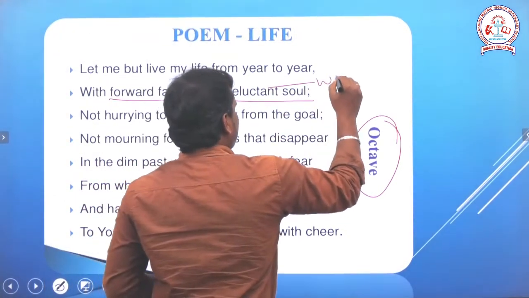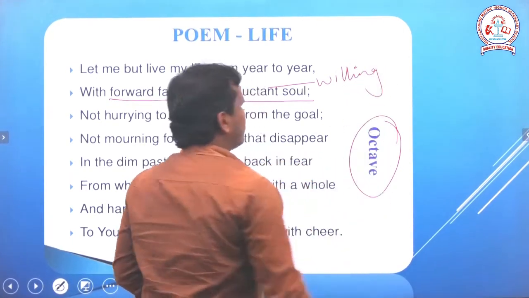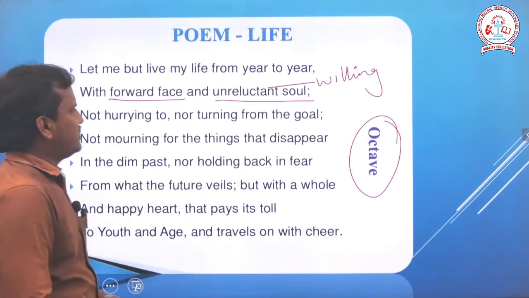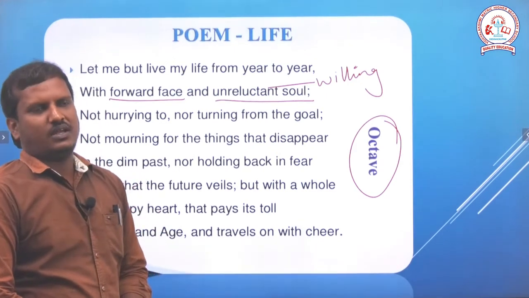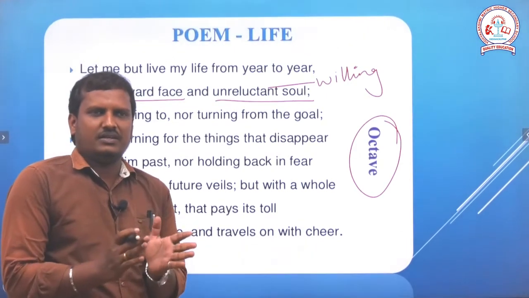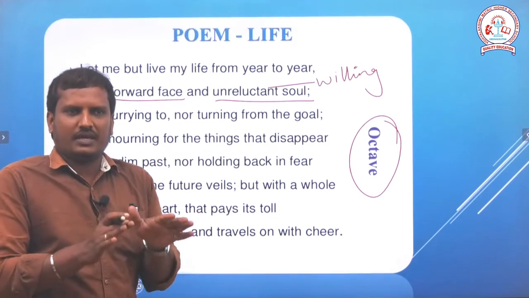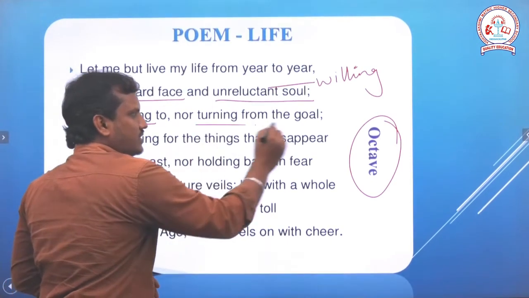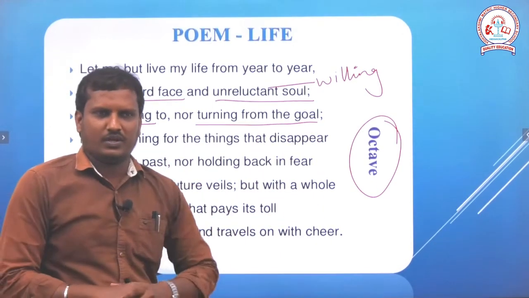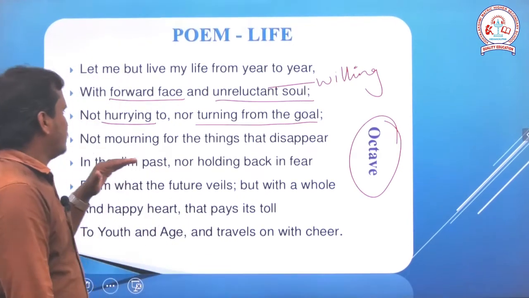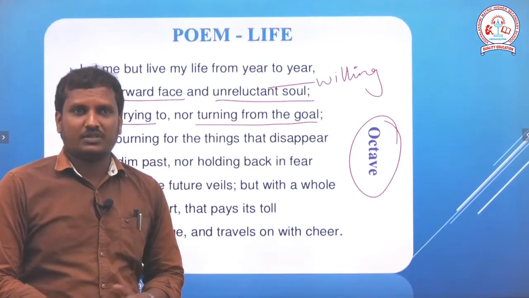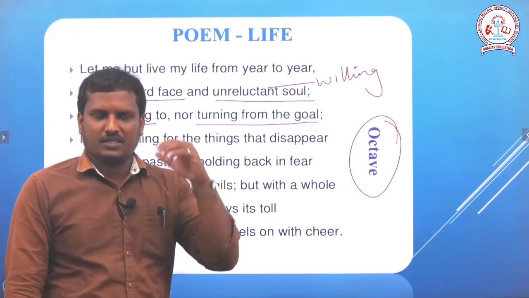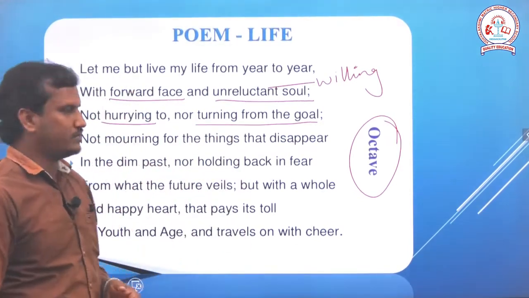Unreluctant means willing. You should have willingness to move forward in your life. Not hurrying to, not turning from the goal. Yes, the poet Henry Van Dyke does not hurry towards his goal. So, he is living gradually. If you have a goal in your life, don't ever just hurry to it, and also don't ever turn from it. So, don't get back from your goal. If you have a goal in your life, just go and move forward towards the goal.